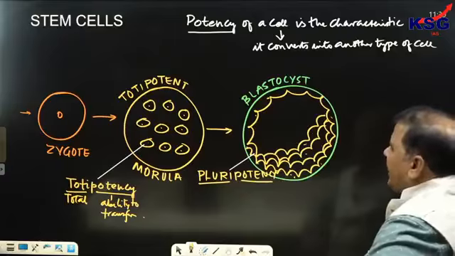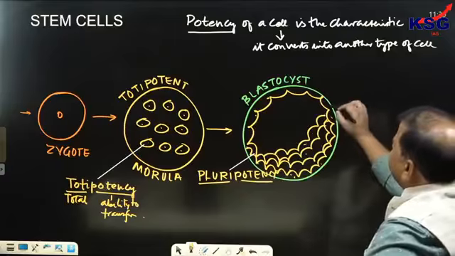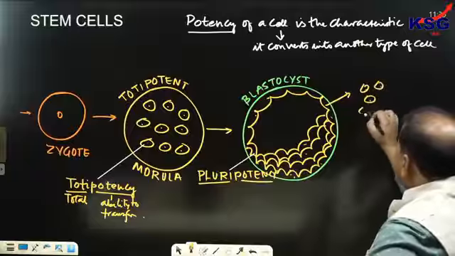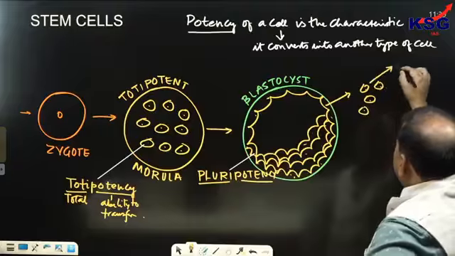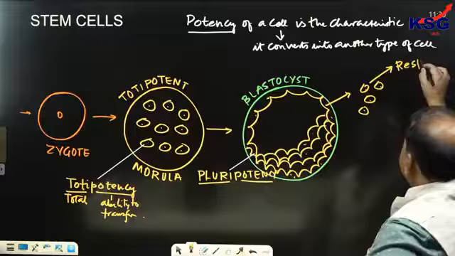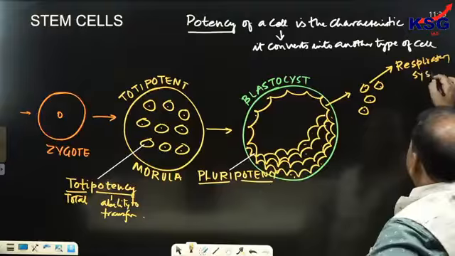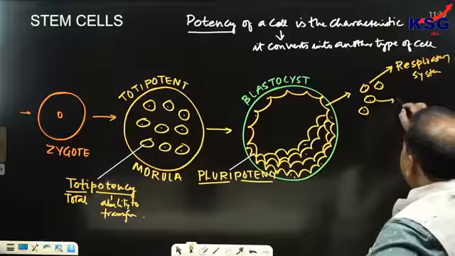Fine. And you can see that these pluripotent cells, they would be developing into your respiratory system. They would be developing into your muscular system.